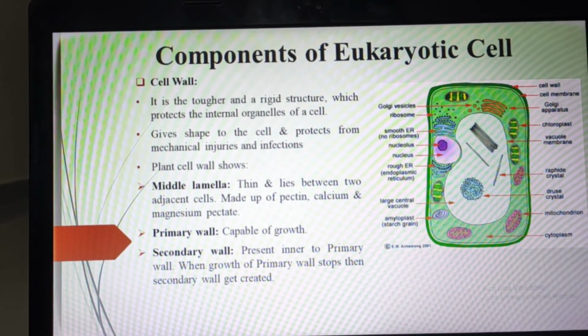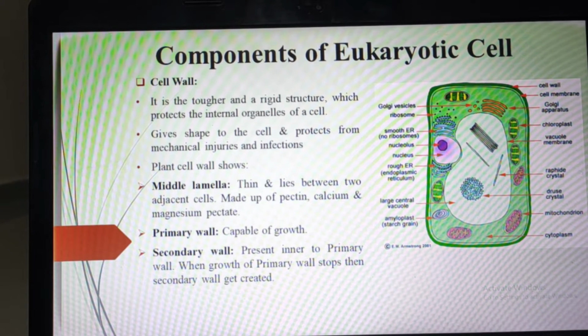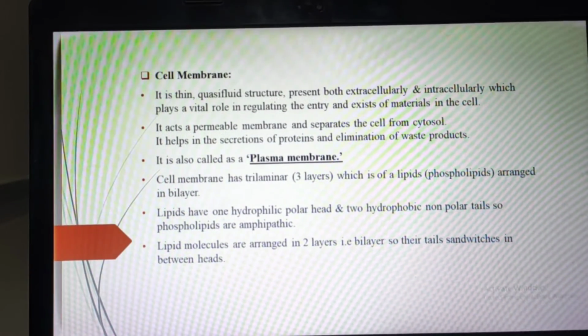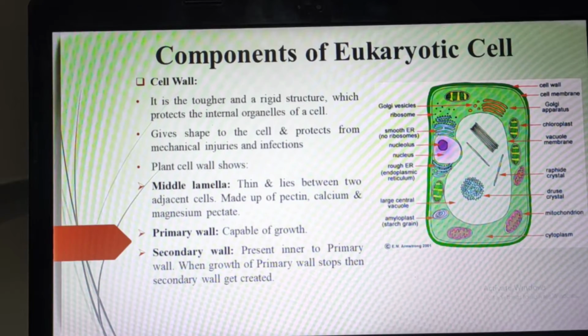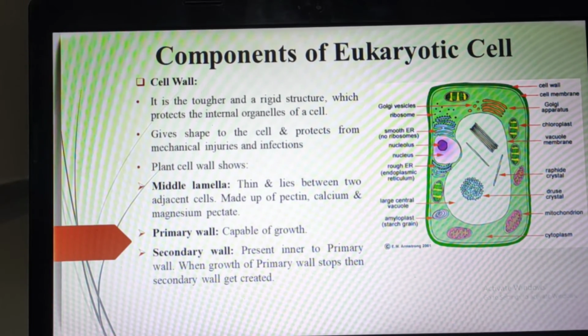So now we will start the components of the eukaryotic cell. Components means the parts of the eukaryotic cell. First is the cell wall. The cell wall is present only in the plant cell, but in the animal cell the cell wall is absent.